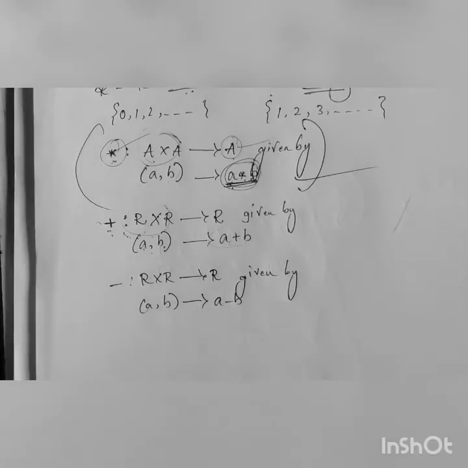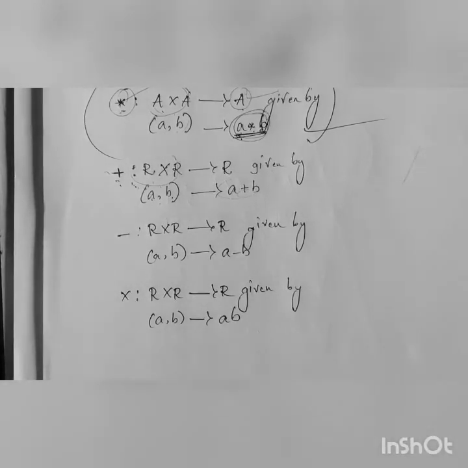And now for subtraction, R cross R to R is given by A comma B going to A minus B. Similarly for multiplication, you can write R cross R to R given by A comma B going to A into B, that is AB.